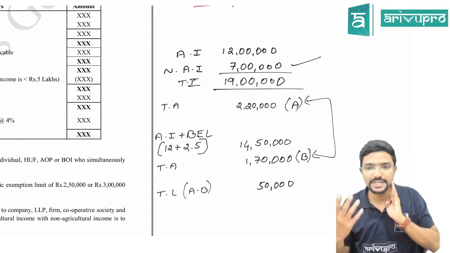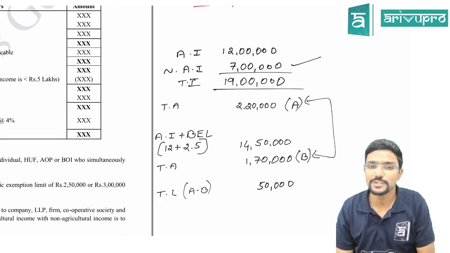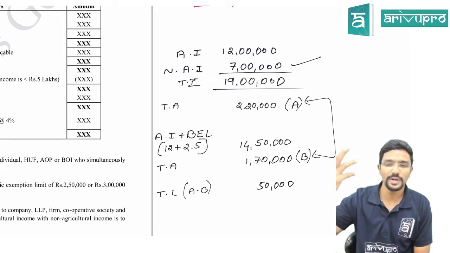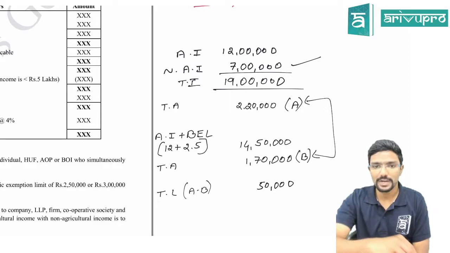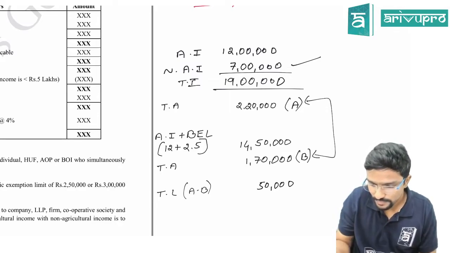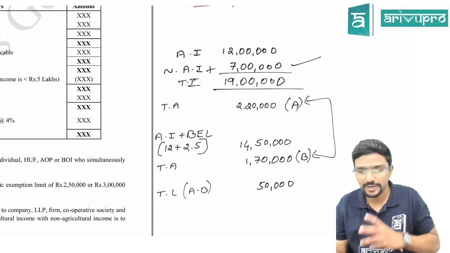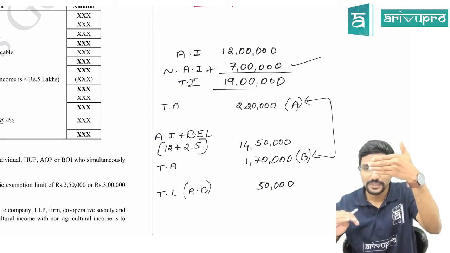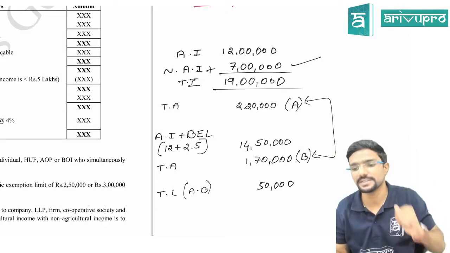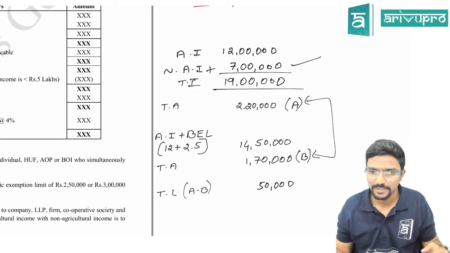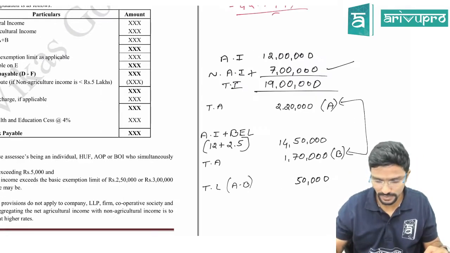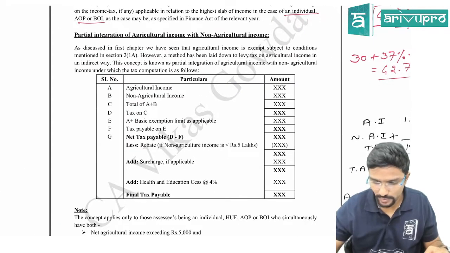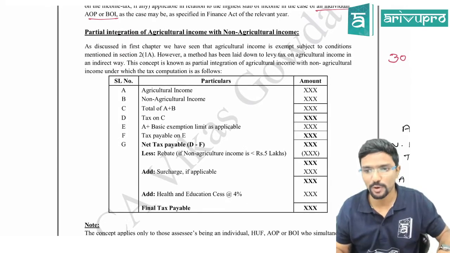See, the intention of doing this is, if you just pay tax only on non-agriculture income, you may pay only maximum 20% tax. But what we are trying to do is add up both, and calculate the tax on total income. Then from that we will reduce tax on agriculture income plus basic exemption limit. Clear? We will do problems on this. You need not worry. So first understand the concept. How it will be applied in problems, we will do one problem on that.